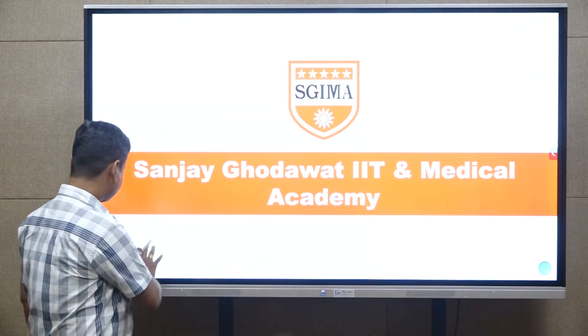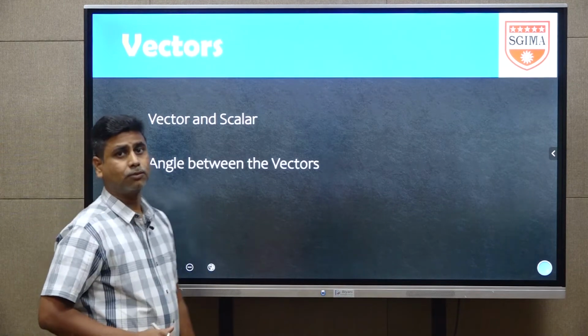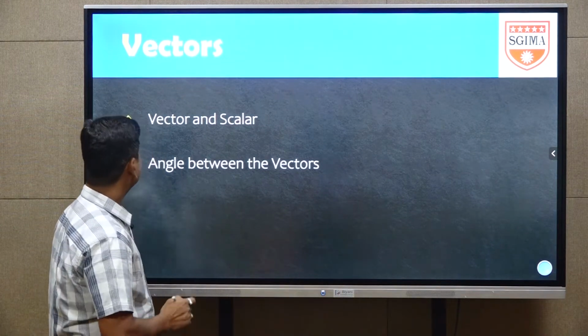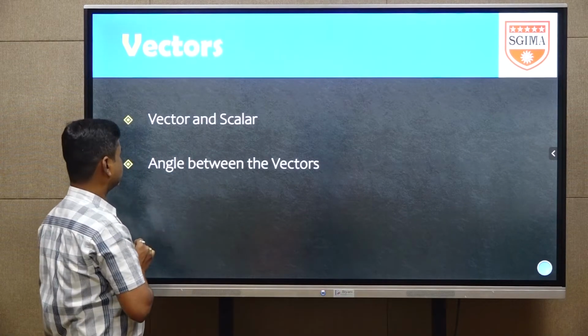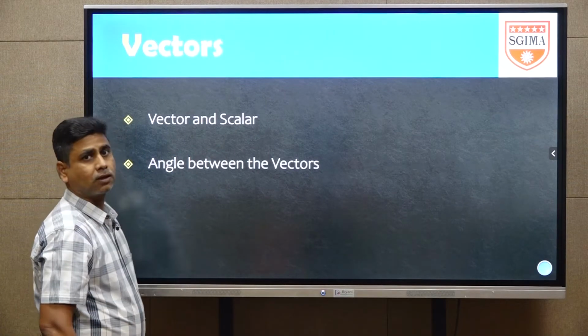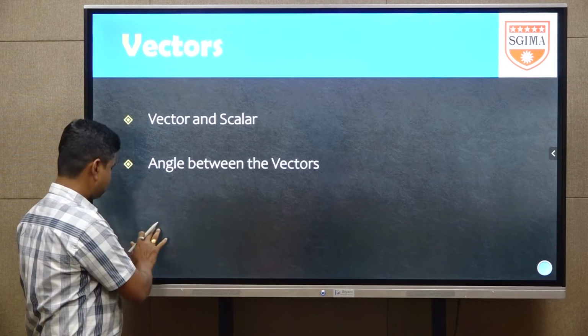Here, first we are discussing vectors. In vectors, the first topic is vector and scalar. The second one is the angle between the vectors.